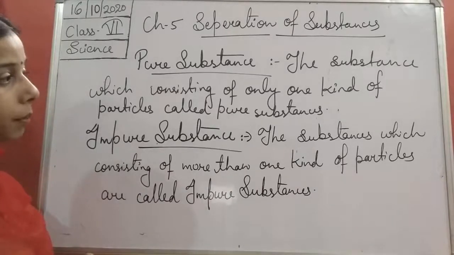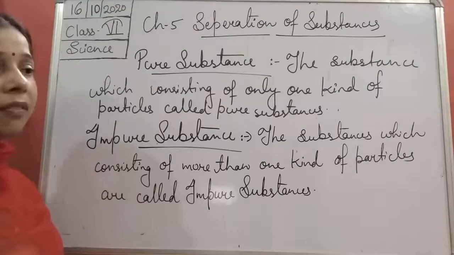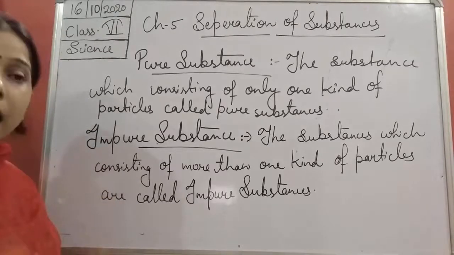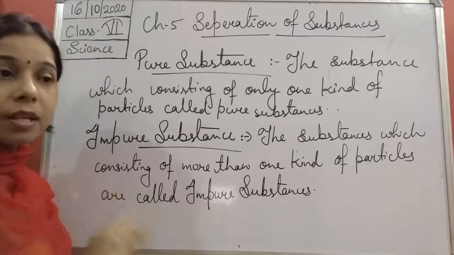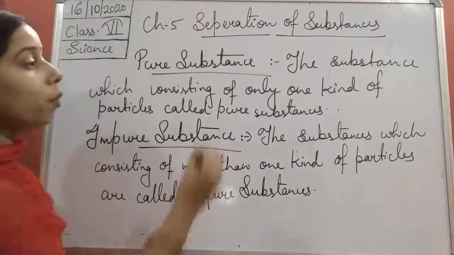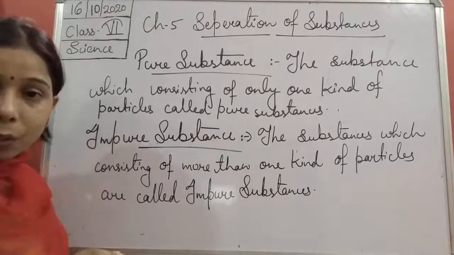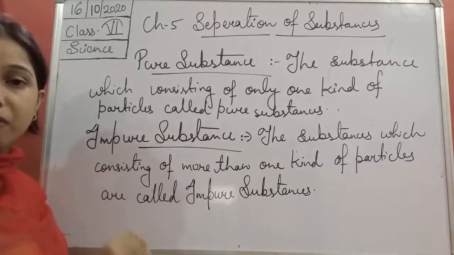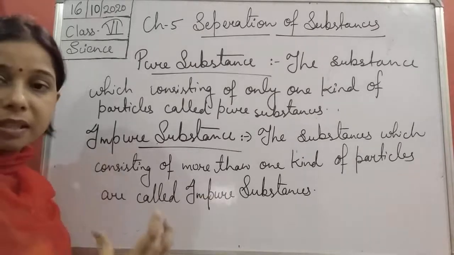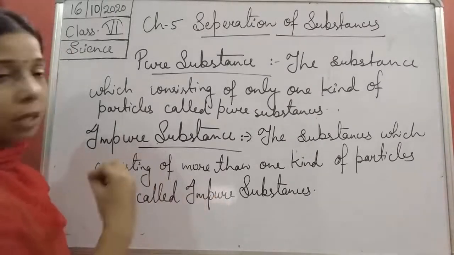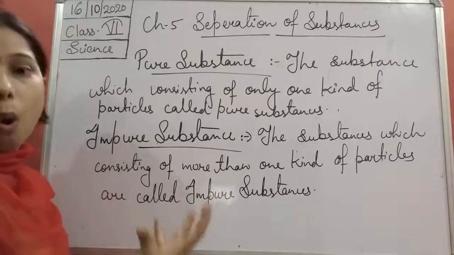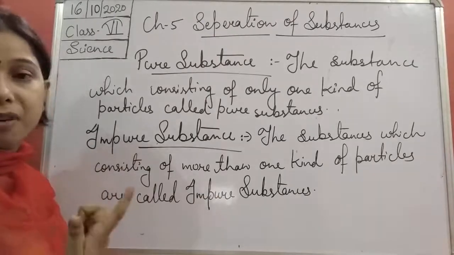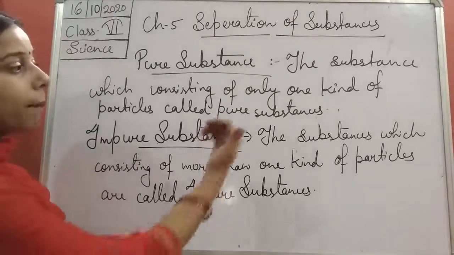So if a substance consists of only one kind of particles, we will use the term pure substance for it. You can understand, students, that if a substance is made up of only one kind of particle, ultimately it will be the pure one, right? If the water consists of the water particle only, that water will be pure water. If a milk consists of milk particles only, that milk is also a pure substance. Or if oil is there, or grains are there, consisting of only one kind of grains, that also makes it a pure substance.